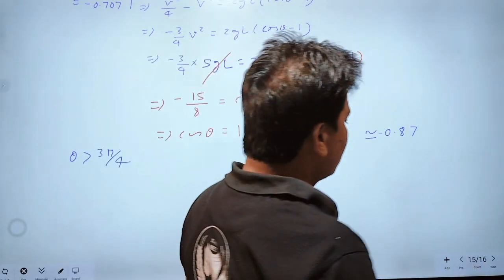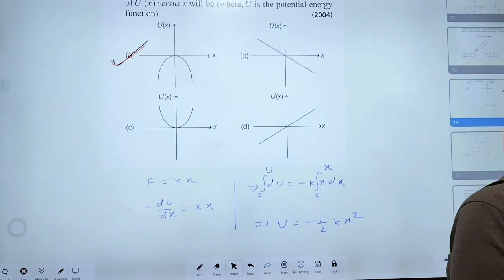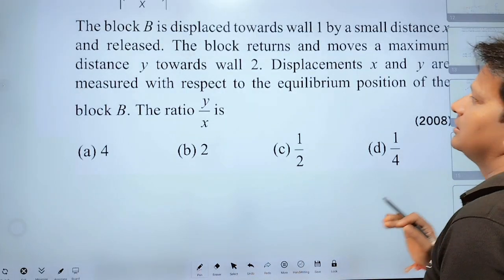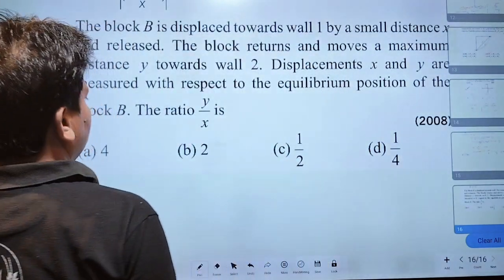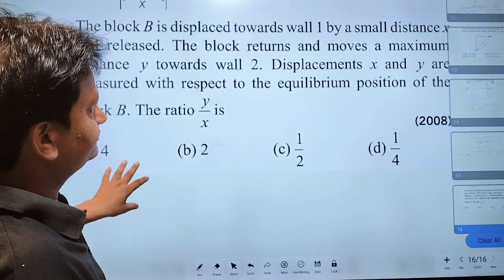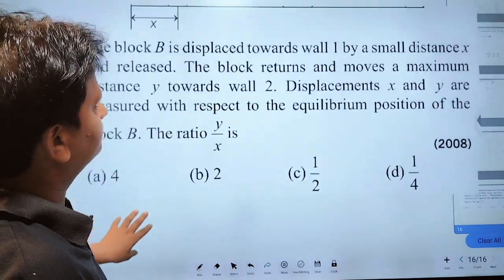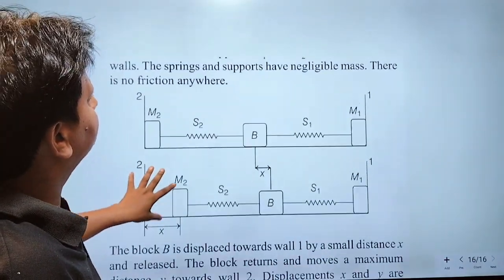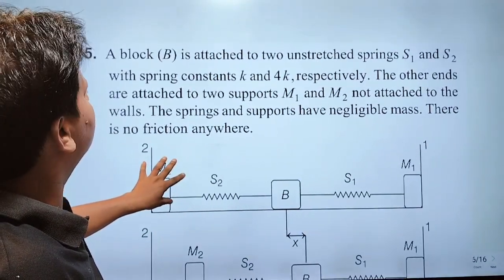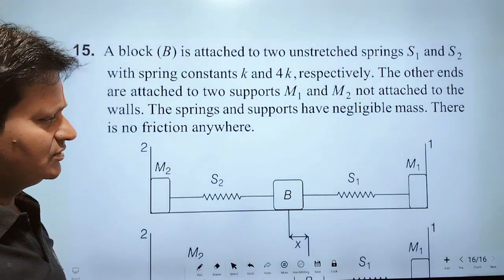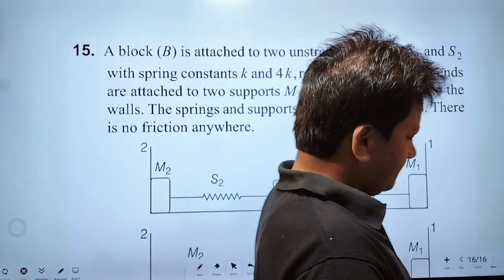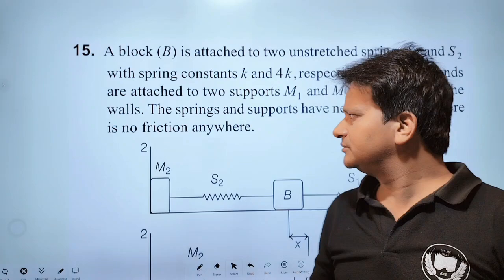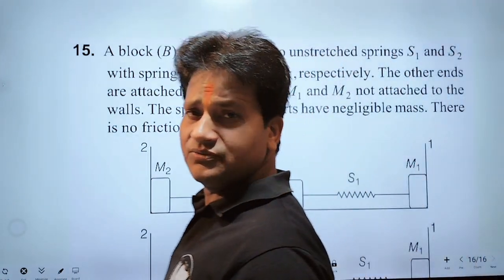Okay. Now I am going to solve the last question, question number 15. This question is very long, but the solution is very short.